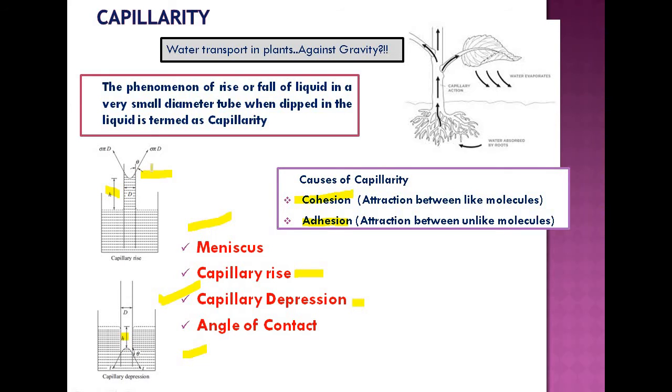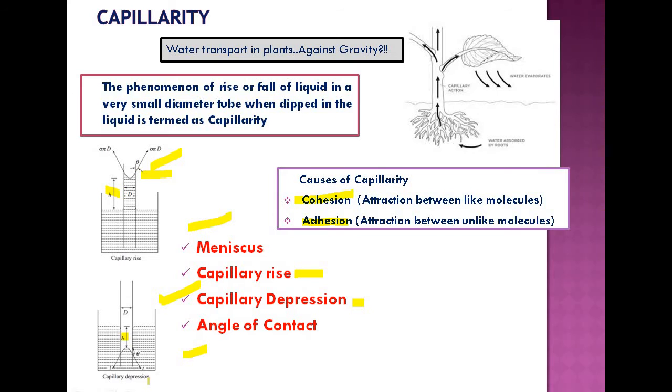So angle of contact, here the angle of contact is represented as theta, that is the angle made by the line that is parallel to or drawn along the meniscus surface, and that line that makes with vertical, that is angle of contact. Here also you see the angle of contact theta, that is an obtuse angle, that is greater than 90, that is line drawn through the convex surface that makes with vertical. So that is the angle of contact. So meniscus and angle of contact are the two important terms with reference to the discussion on capillary rise or capillary depression, or generally capillarity. So we will discuss more on this angle of contact.